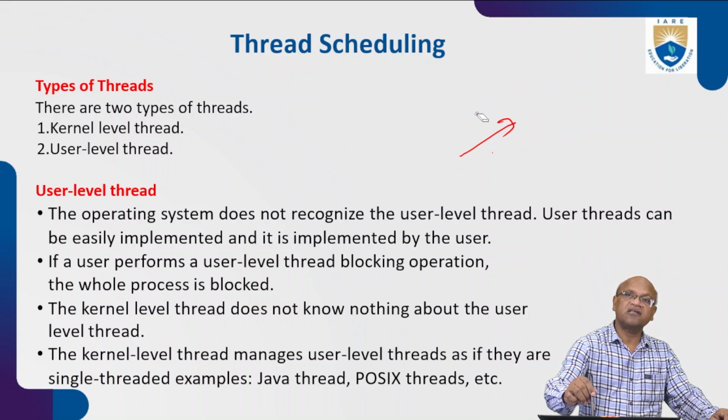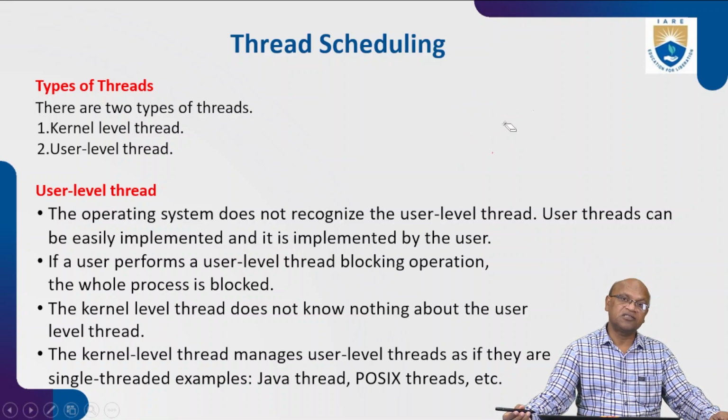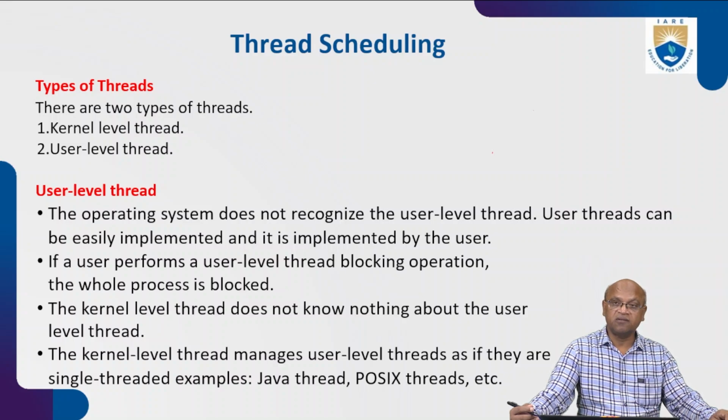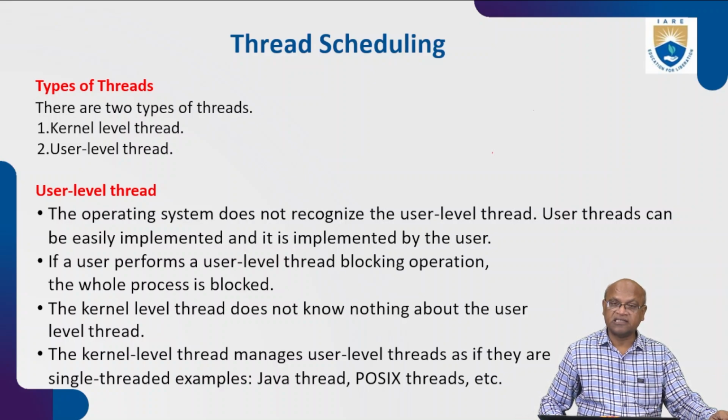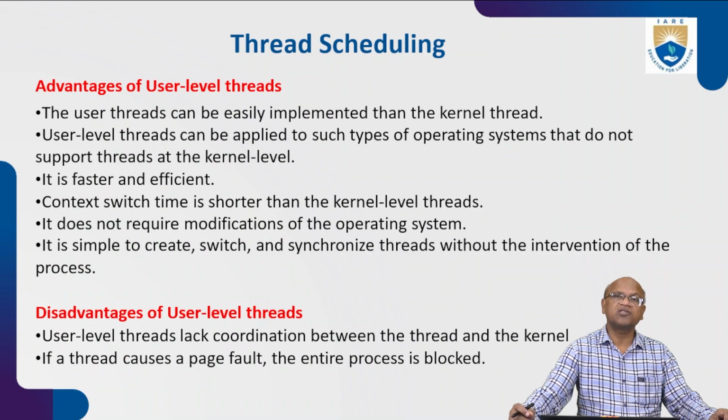So user level threads help the user, and kernel level threads help the kernel operations. The user does not interfere with the kernel operations. The kernel level thread doesn't know anything about the user level threads, because there is a separation between the user level threads and the kernel level threads. The kernel level thread manages user level threads as if they are single threaded, for example Java threads, POSIX threads, etc.